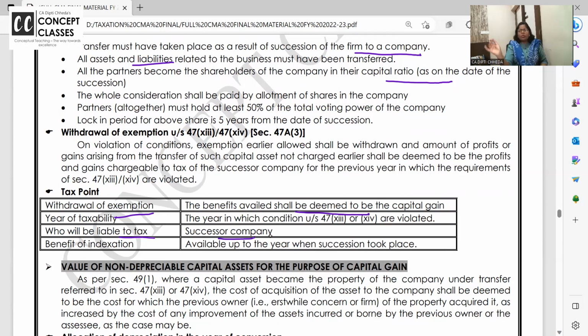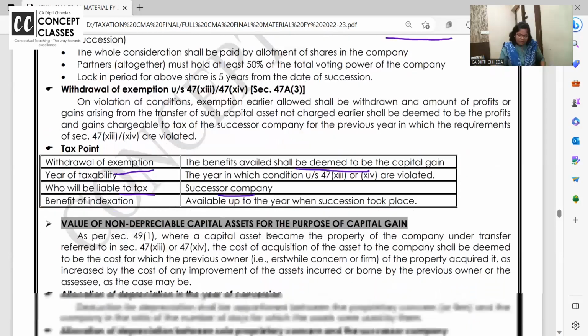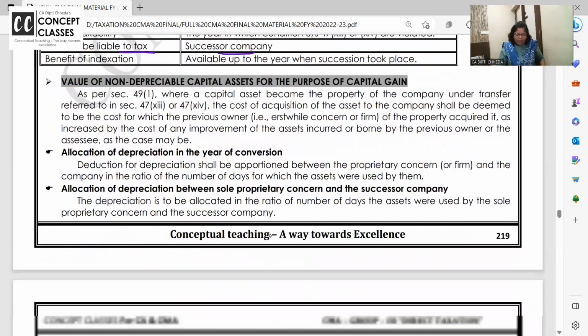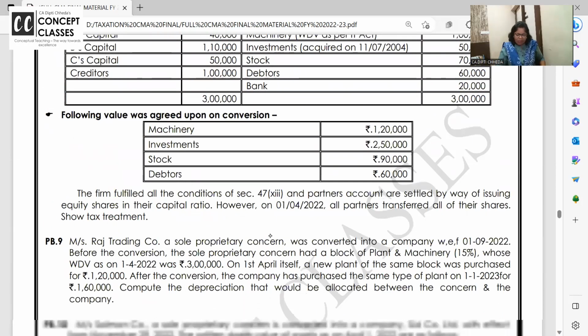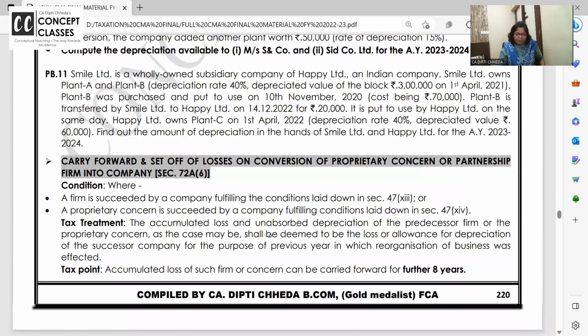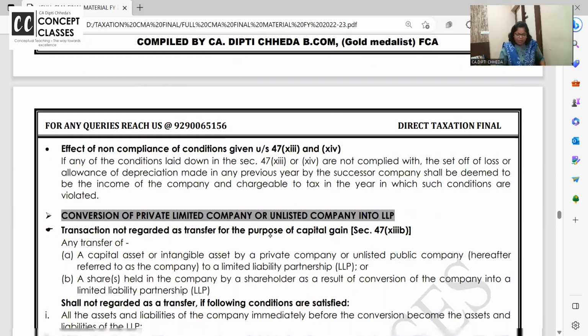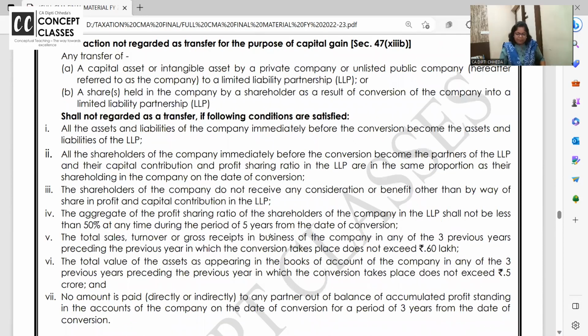If after 3 years all the old partners leave, then whatever was the transfer of assets by the partnership firm to the company at the market value, that capital gain has to be paid by this company. Clear, right? Okay. Depreciation, splitting and all related to this, we have done nice problems. Carry forward of losses for fresh 8 years, same.